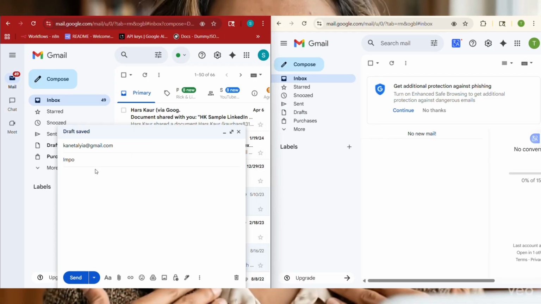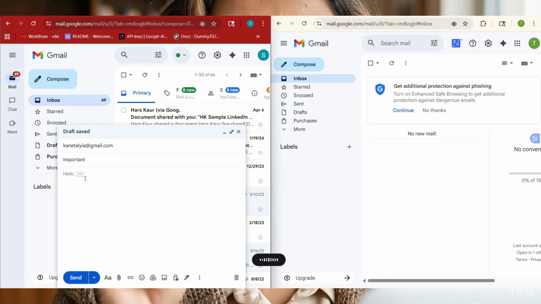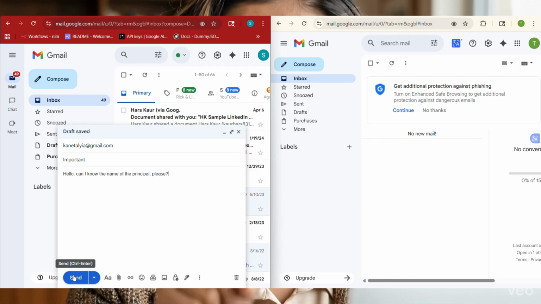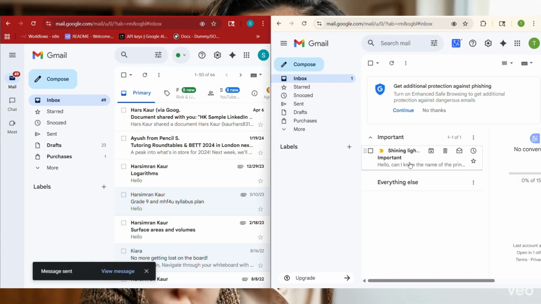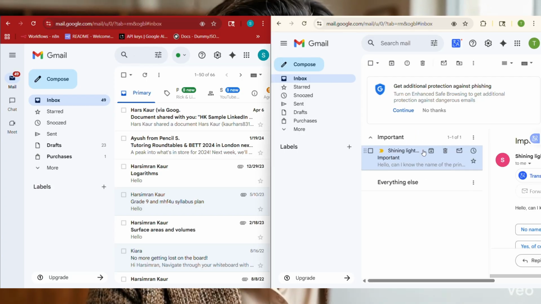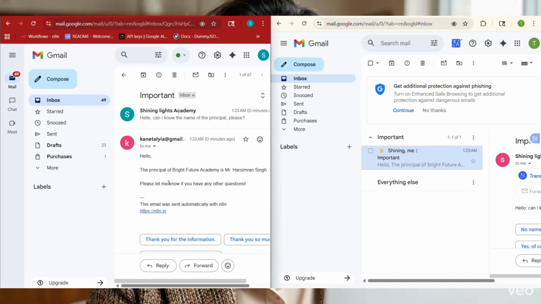Watch this. A client just emailed asking the name of the principal. I'm not touching the keyboard. The agent sends back a perfect reply in seconds. That's not a template. It actually read the question and answered it, catching from your data.